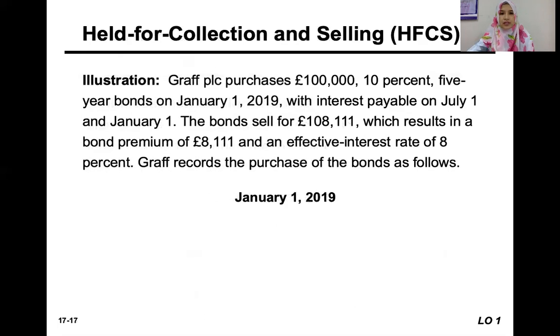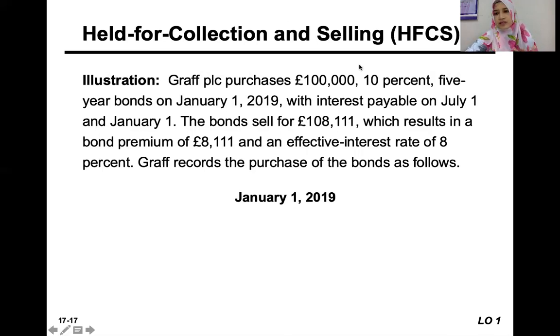Unrealized holding gain or loss reported on the income statement will be for the third category of debt investment, which is held for trading. Okay, let's say in this example, the company purchased 100,000, 10% 5-year bonds on January 1st, 2019. Interest payable on July 1st and January 1st. The bond sells for 108,111, resulting in bond premium. Okay, this is the opposite case from just now. Just now it was a bond sold at discount. This one is a bond sold at premium. Effective interest rate of 8%.